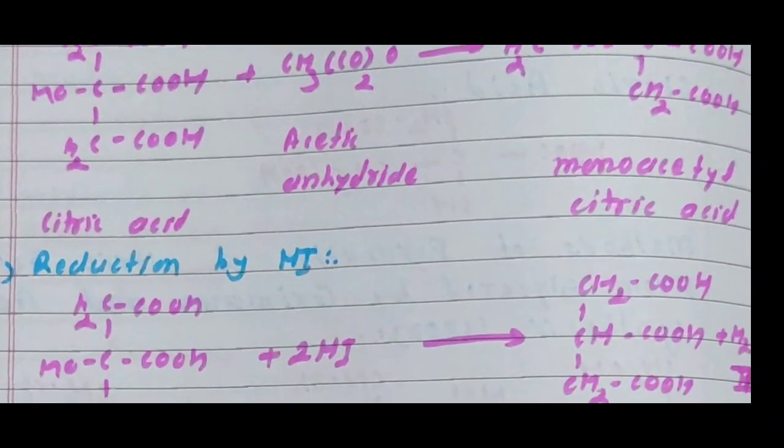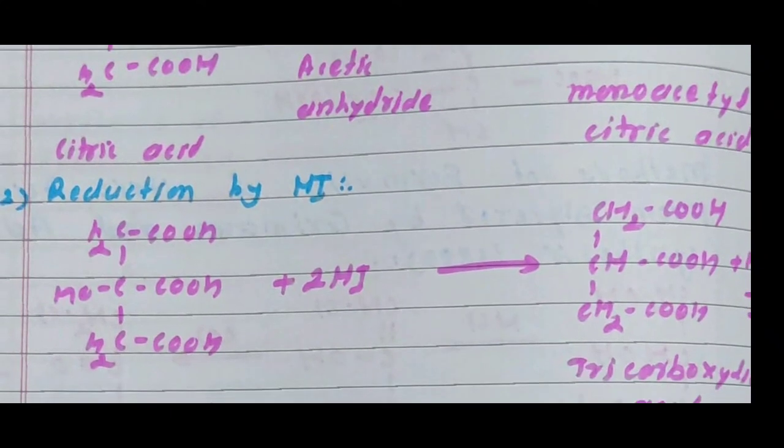Then the second reaction, reduction by HI. Reduction means addition of hydrogen or removal of oxygen.